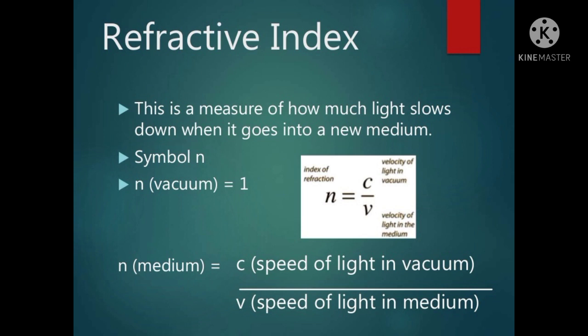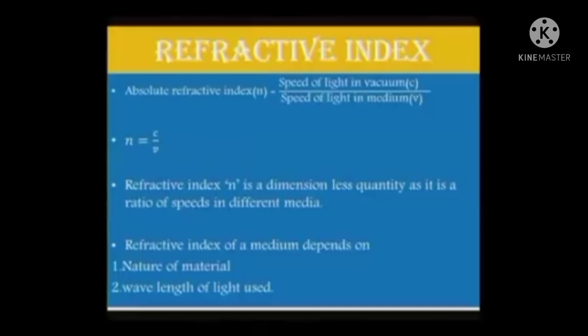Next one, refractive index. It is the ratio of speed of light in vacuum to the speed of light in the particular medium. Absolute refractive index is represented by the letter small n. Speed of light in vacuum is represented by letter small c, and speed of light in medium is represented by small v.